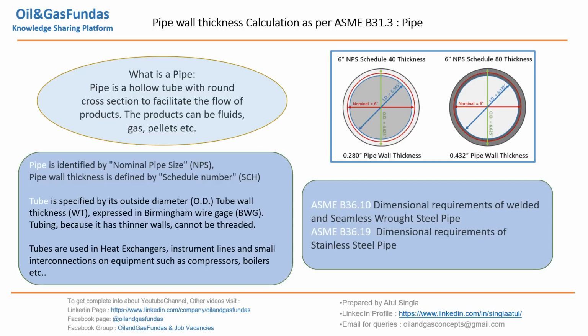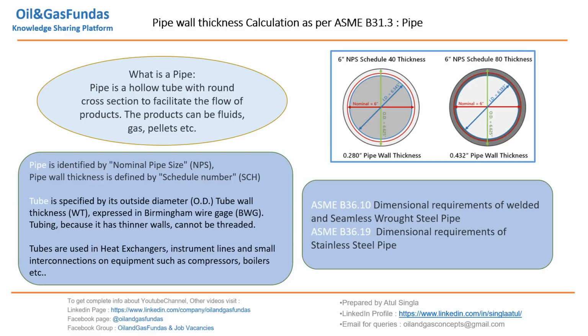Now if we compare it with tube, tube is always specified by OD, only outer diameter. Tube wall thickness is expressed in BWG standards. Because its thickness is very small compared to pipe, we cannot go for threaded tubes. This is a major difference: these thinner walls are there for tube, so we cannot go for a threaded system. Tubes are generally used for heat exchangers, instrument lines and small interconnections on equipment such as compressors, boilers, etc. This is a major application of tubes, and pipes are designated by NPS.